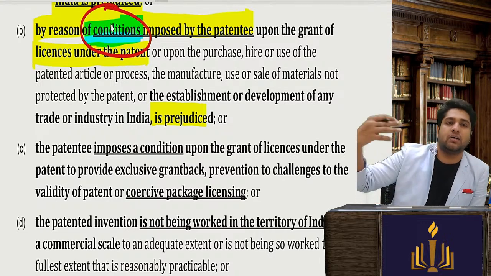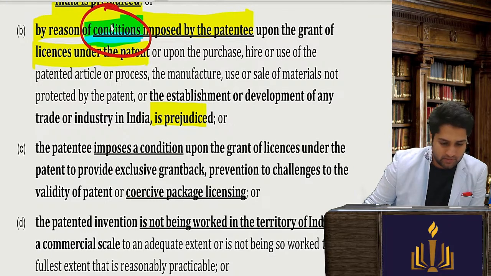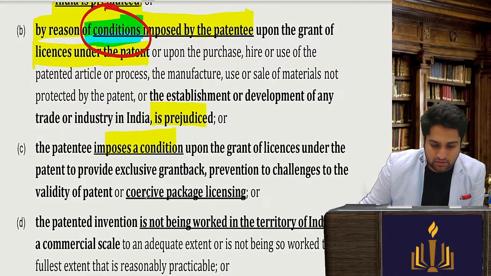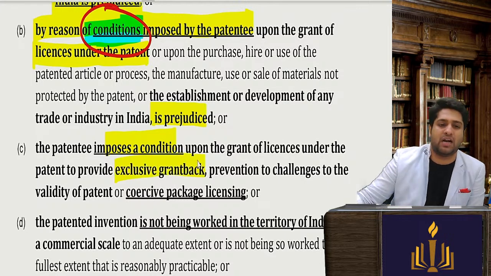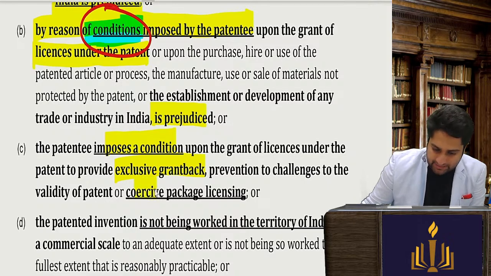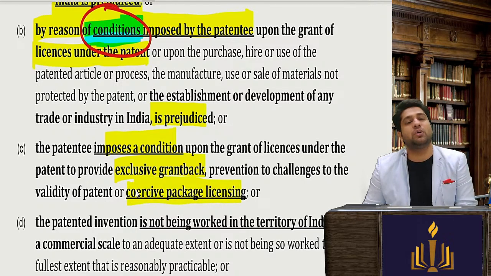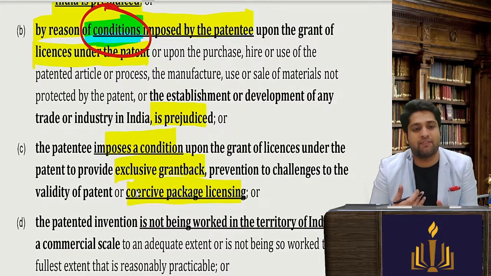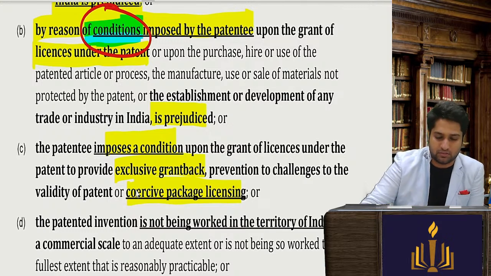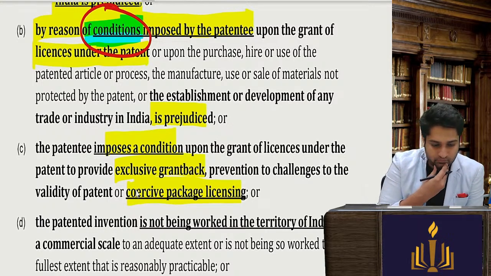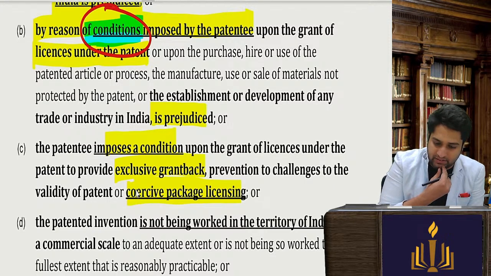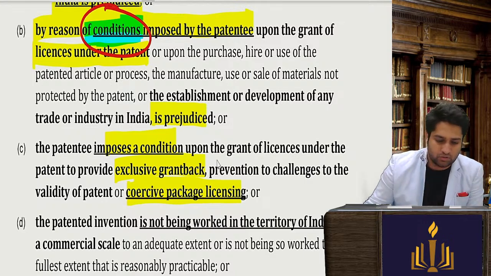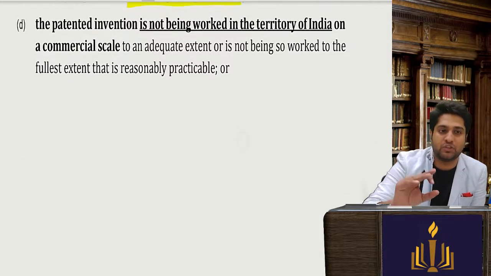Then you impose a condition for grant of the license, such as a grant back option or coercive package licenses. Coercive means forceful package licensing. So any terms and conditions that are very harsh and non-workable, or prevention of challenges to the validity of the patent. Okay, some of these keywords you can take.